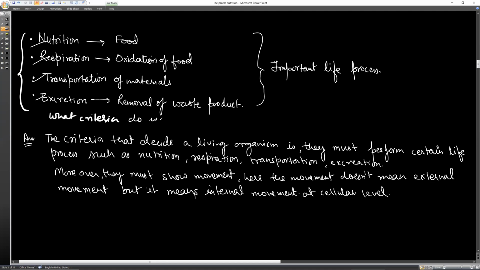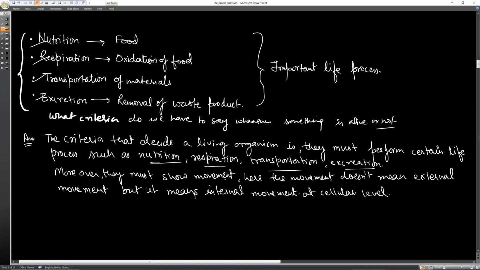Do we have to say whether something is alive or not? Okay. So if something is alive, we will consider that it must perform all life processes. The criteria that decide a living organism are that it must perform certain life processes such as nutrition, respiration, transportation, excretion. They all must perform all those life processes.